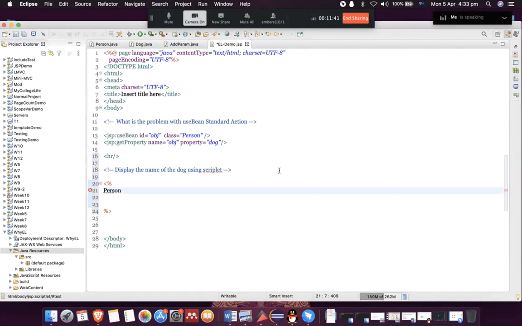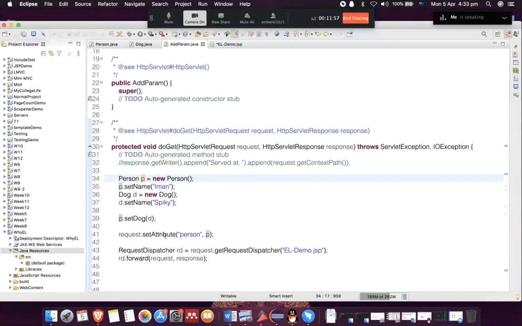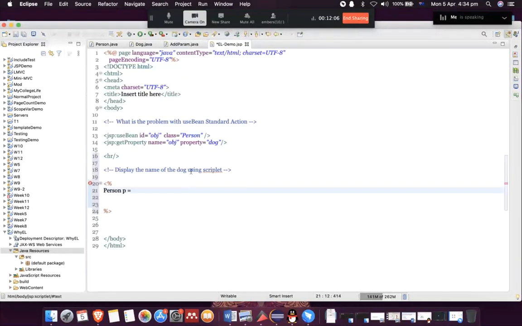So we have to do it the same way like we write Java. Person p equals to, but I'm going to get the object from the attribute. Remember what we did here? We added an attribute called person, and I'm going to show you how to get this attribute in our JSP.